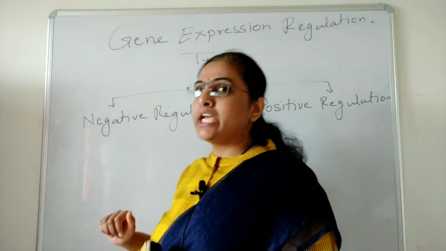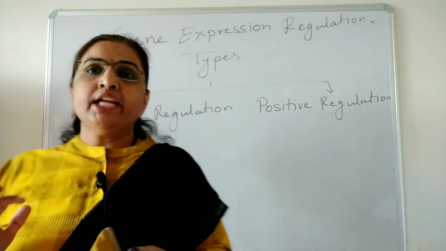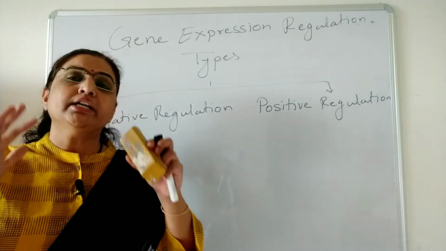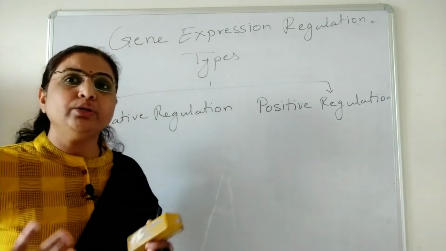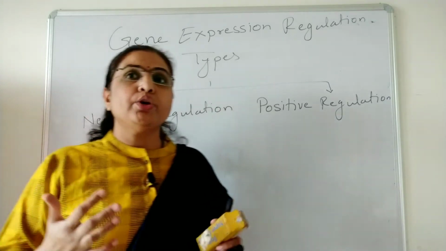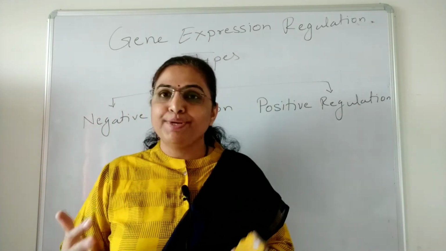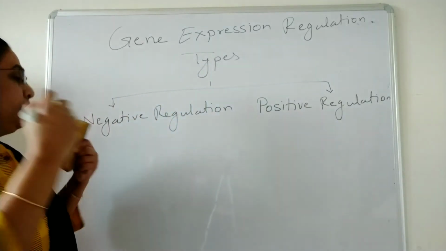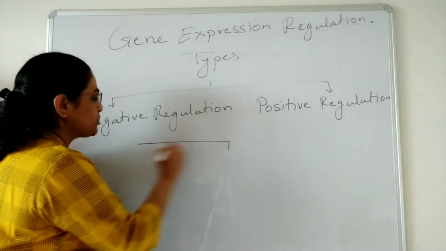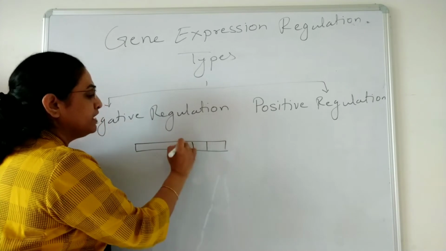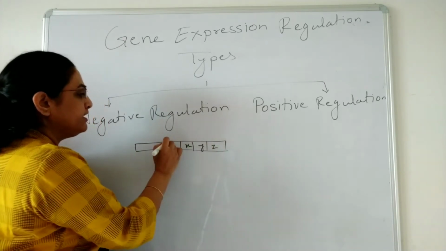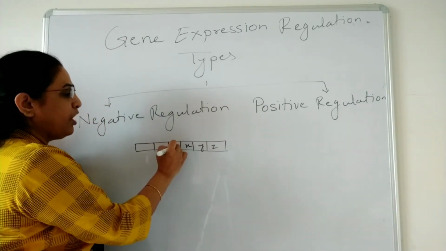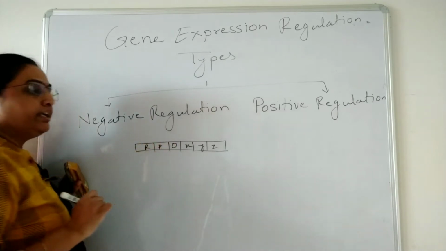First, coming to negative regulation. Negative regulation is when the repressor binds to the operator and prevents the expression of the genes. Here we have the structural genes X, Y and Z, the operator, the promoter and the regulatory gene.